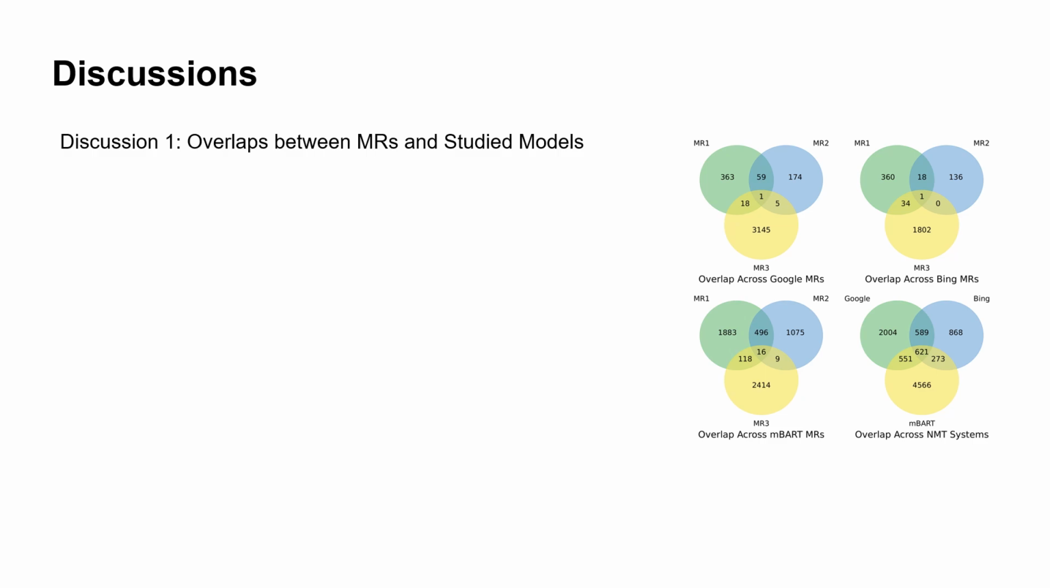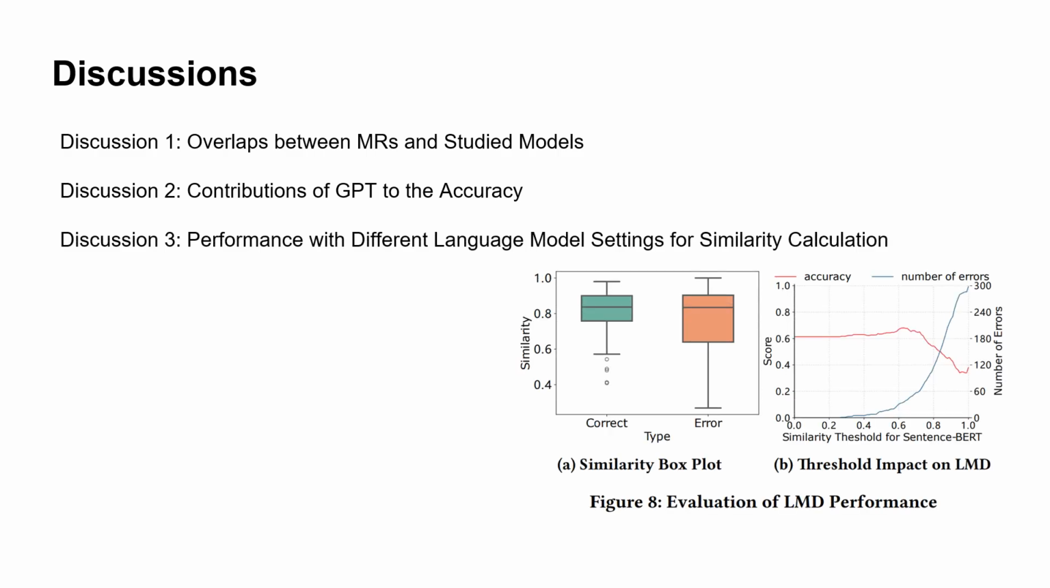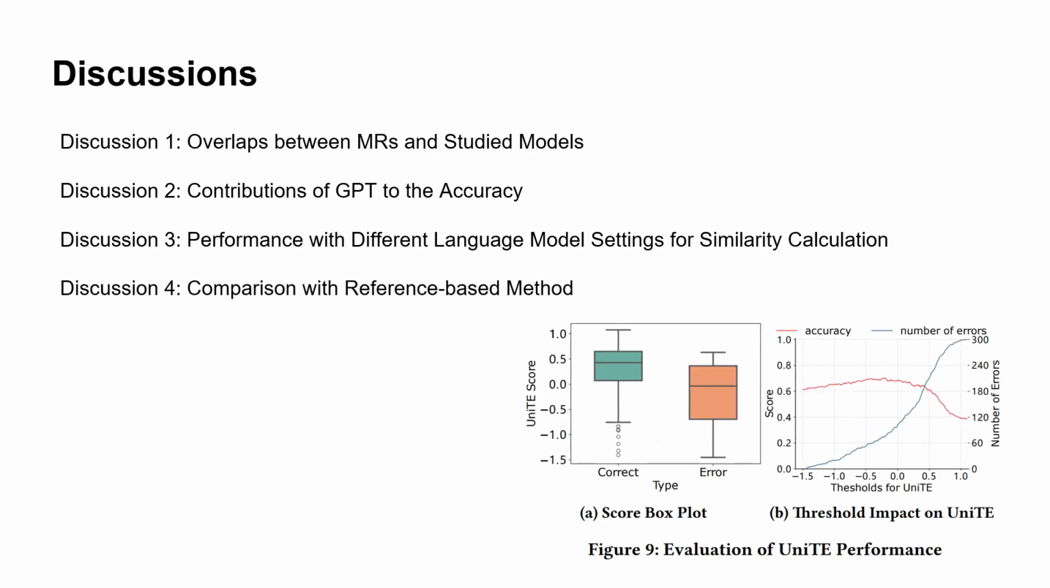Discussion 1 focuses on the overlaps between the metamorphic relationships we employed and the models studied in our research. Discussion 2 highlights the contributions of GPT to enhancing accuracy within our methodology. Discussion 3 examines the performance of different language model settings when calculating similarity. Discussion 4 contrasts our approach with reference-based methods.